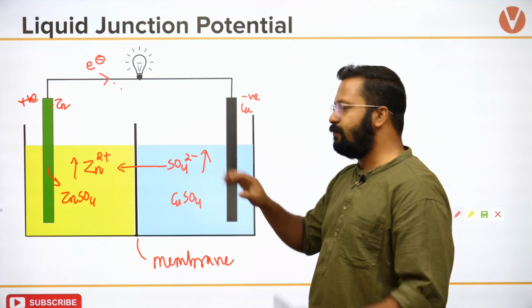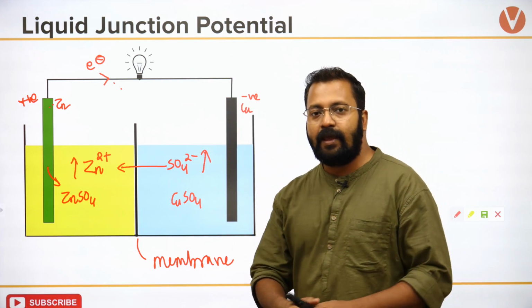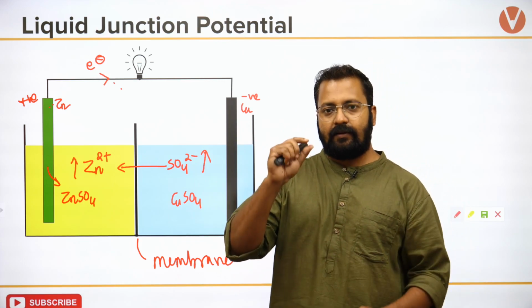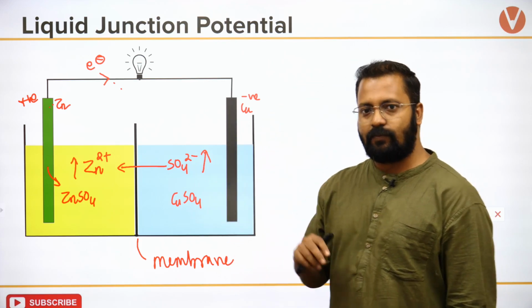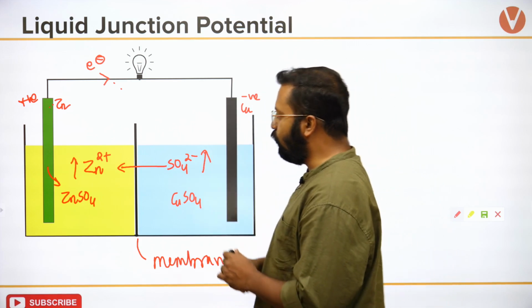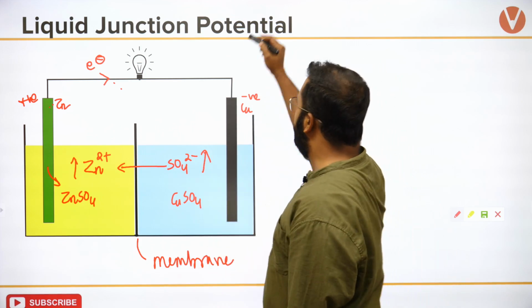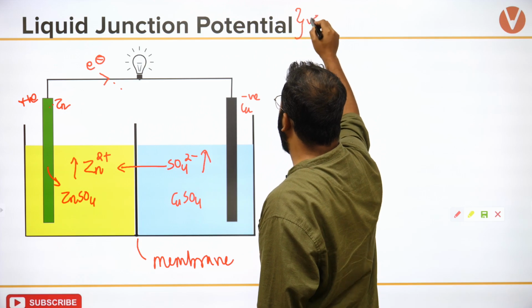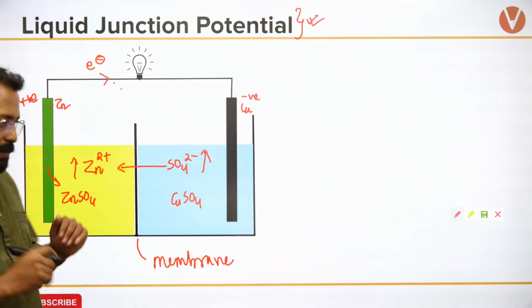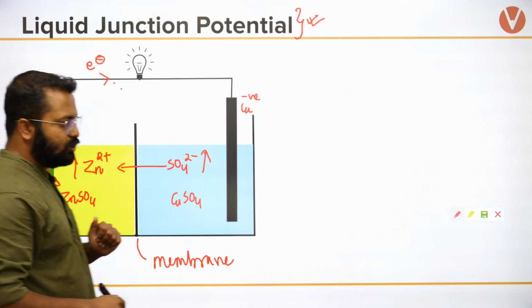Our circuit is complete. Electricity will start to flow. But what will happen after some time is that the EMF will slowly decrease, and this is because of one major reason, which is known as liquid junction potential. So what is liquid junction potential?